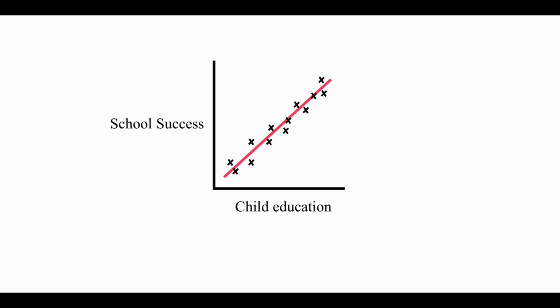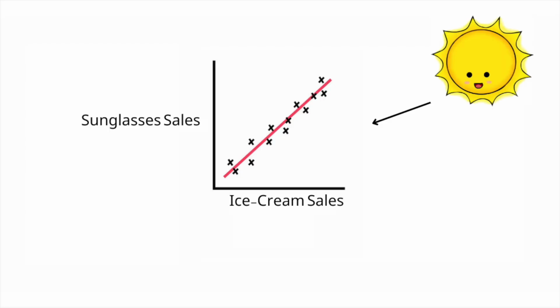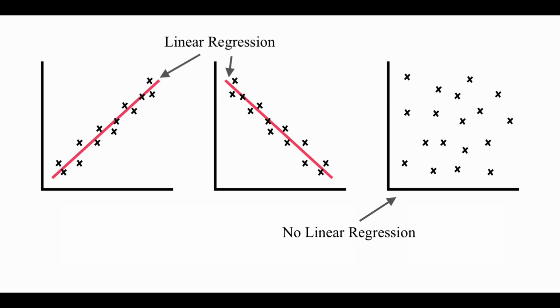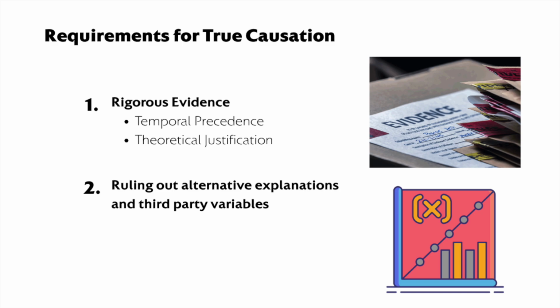However, correlation can be misleading due to confounding factors, such as a third variable affecting both variables simultaneously, like hot weather increasing both ice cream and sunglasses sales, which creates a correlation without causation. Linear regression models can help predict one variable from another by assuming a causal direction, but regression itself does not prove causality. The causal direction must be established beforehand based on the theory or experimental design. Therefore, while correlation shows association and regression models prediction assuming causality, true causation requires more rigorous evidence, including temporal precedence or theoretical justification and ruling out alternative explanations.